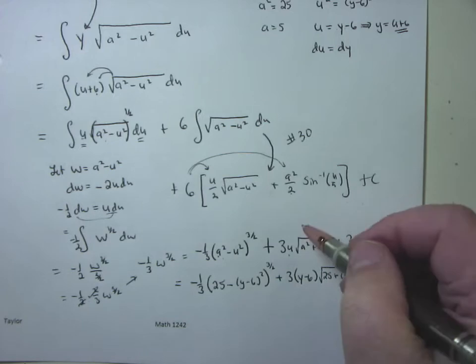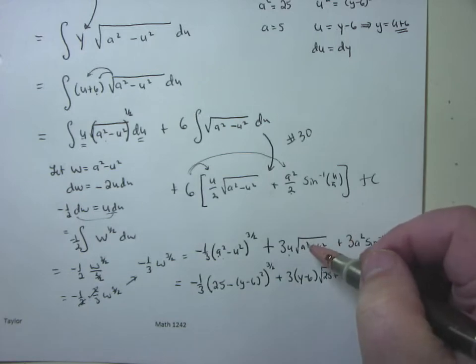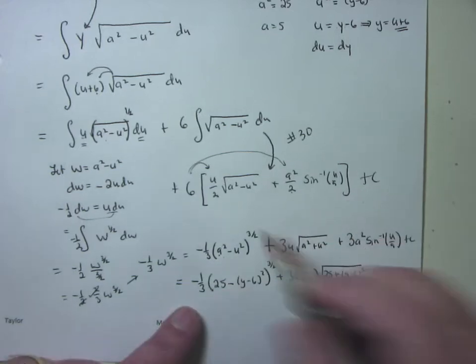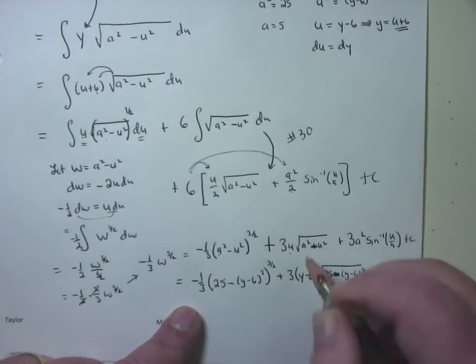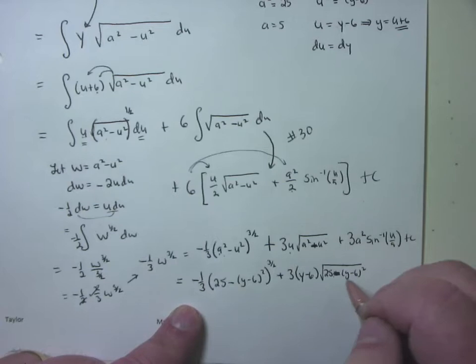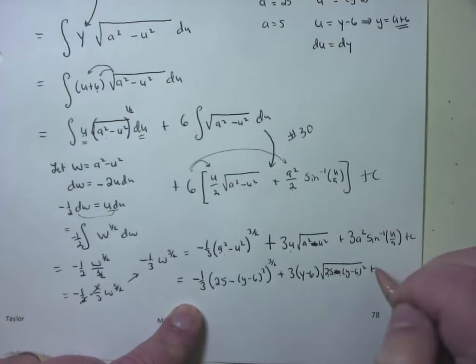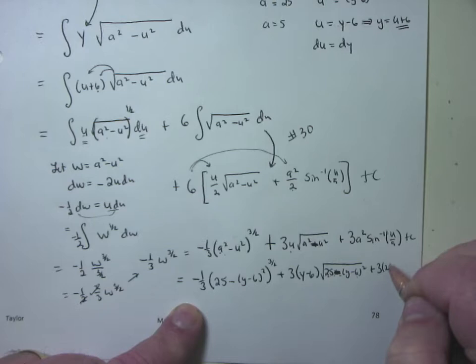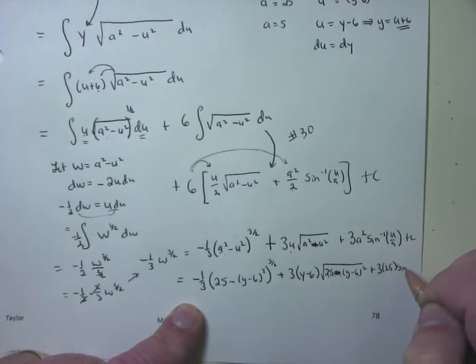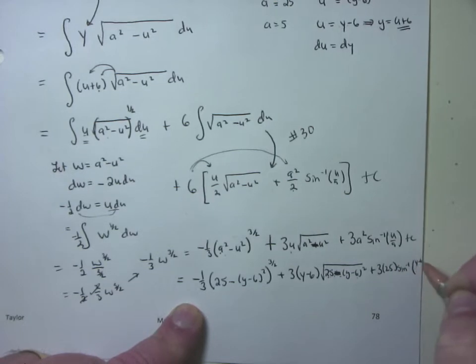That's a minus there. What did I copy? Let's see here. That's a minus. Sorry, typo. Put a minus there. That was a minus. So it's a squared minus u squared. I was too happy on getting the answer here. Plus 3a squared. What's a squared? 25 times the sine inverse of u, which is y minus 6, over a, which is 5, plus c.